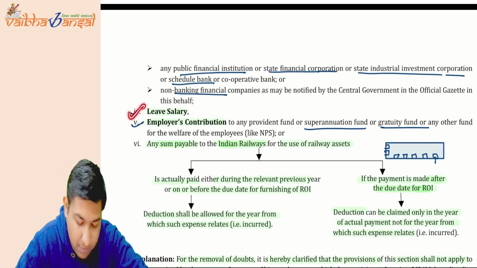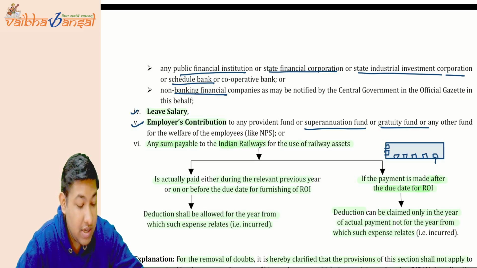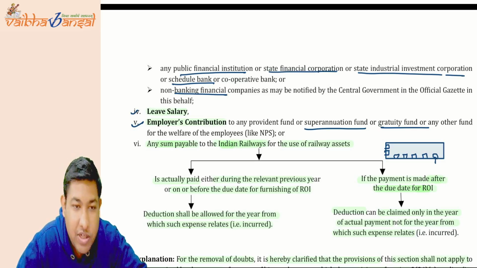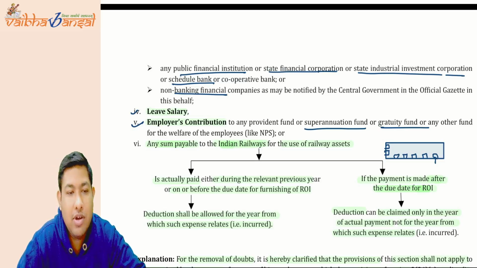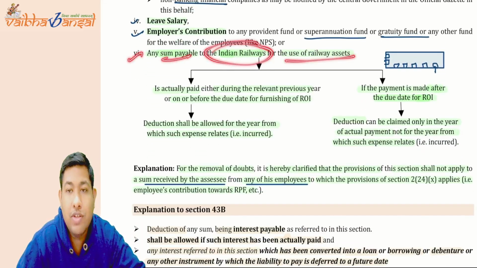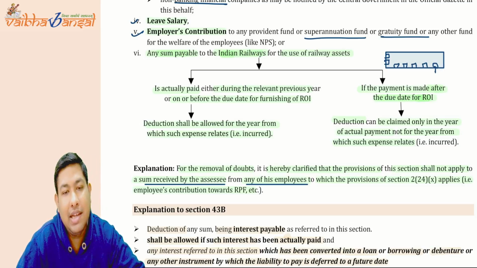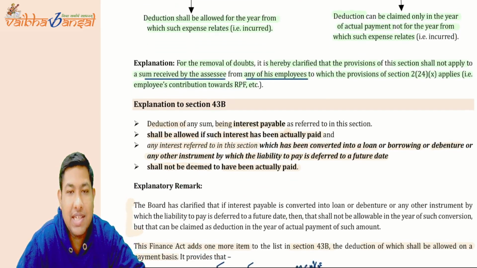Now if you are paying leave salary compensation, then you have to first pay and then take the deduction. We will not give you the deduction on accrual basis. Now if there is a sum payable to the Indian Railways for the use of their railway assets, then you have to first pay and then take the deduction thereon. I hope it is very much clear.